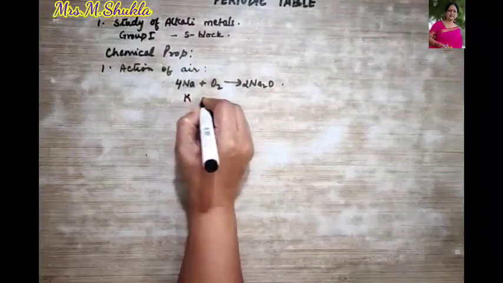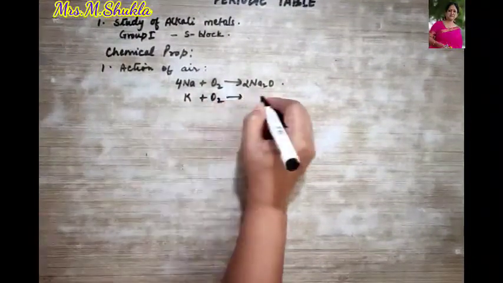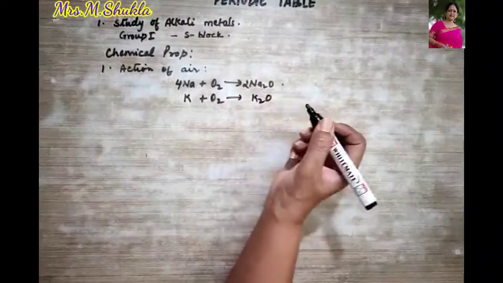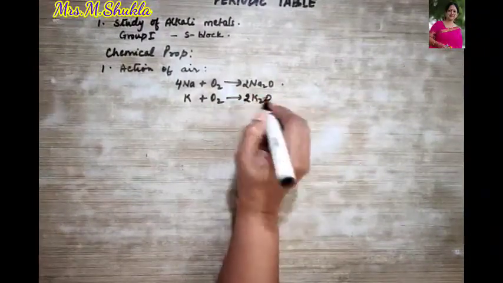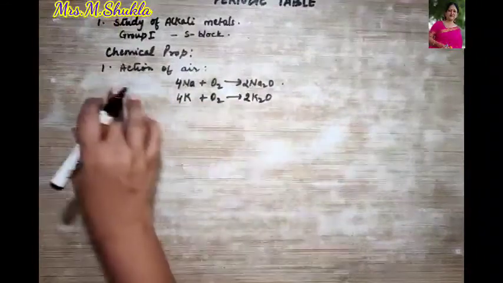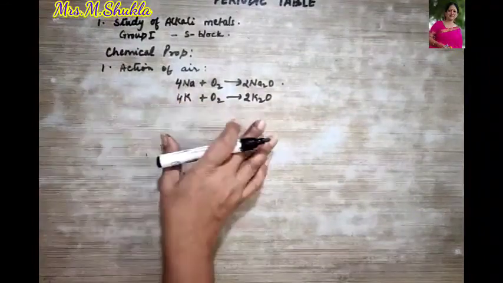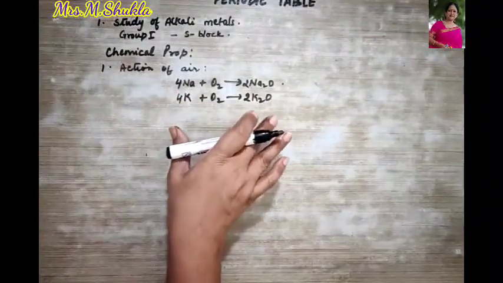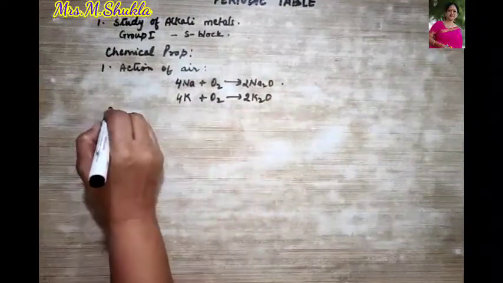Okay. Similarly, potassium also can combine with oxygen to form K2O. Right. So this becomes 2, this becomes 4. So what do we know? That on exposure to air, they react to form their respective oxides.